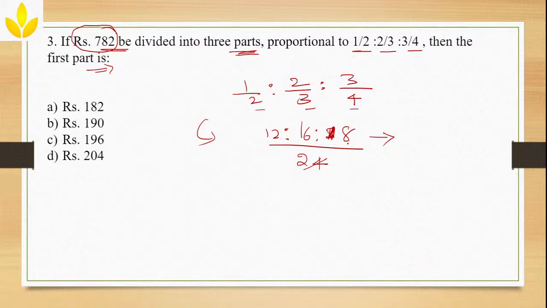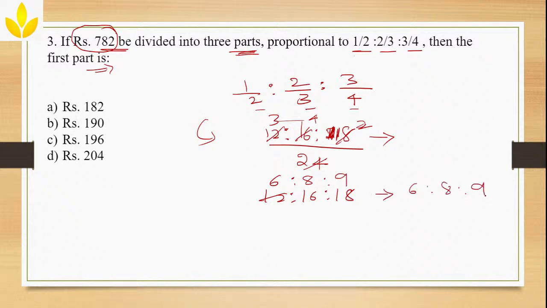12, 16 and 18. Can I even simplify it? Yeah, I can do it, right? 4 2s are, 4 4s are, 4 3s are, right? So, oh sorry, this is 18. Sorry guys, this is 18. You cannot do it. 12 is to 16 is to 18. Since 18 is not divisible by 4, I can simplify it with 2. 2 6s are, 2 8s are, 2 9s are. Okay. So the final ratio is 6:8:9.